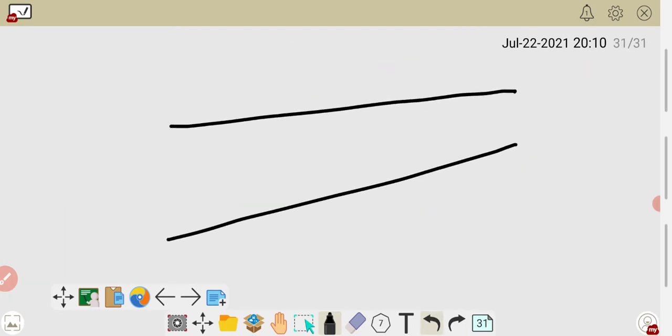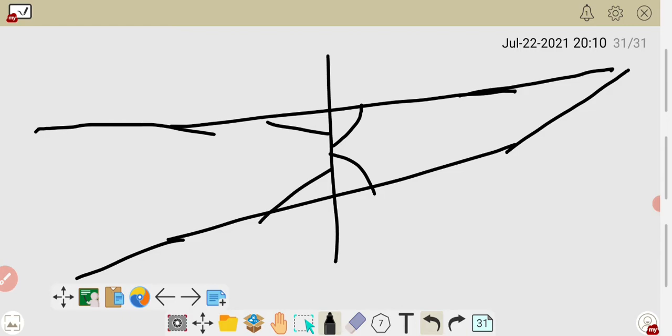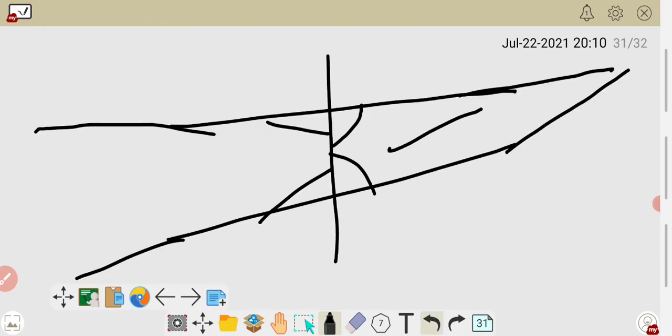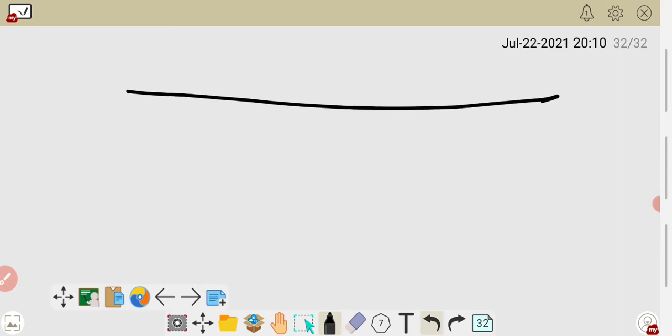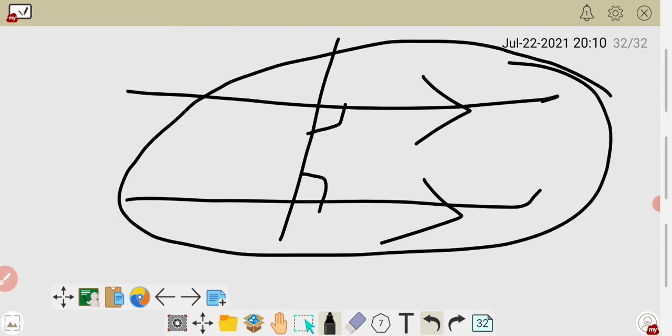Suppose two lines come like that, okay? And you make an example, then on that side they will meet where the sum of the angles is less than two right angles, and on that side they never meet where the sum of the angles is more than two right angles. Then what will happen if the sum of the angles is equal to 180 degrees or two right angles? Two cases are there here: less than 180 degrees and more than 180 degrees. And in what condition what will you get here? When they are equal to 180 degrees, then they are always parallel lines. So the concept of parallel lines can be derived from the fifth postulate.